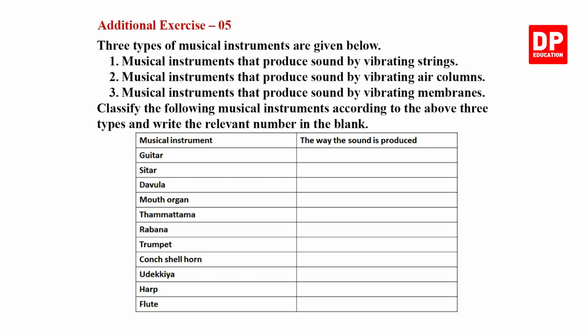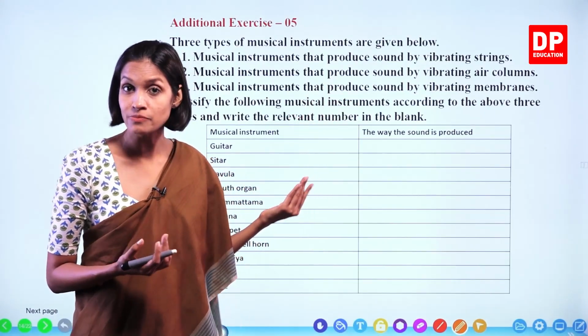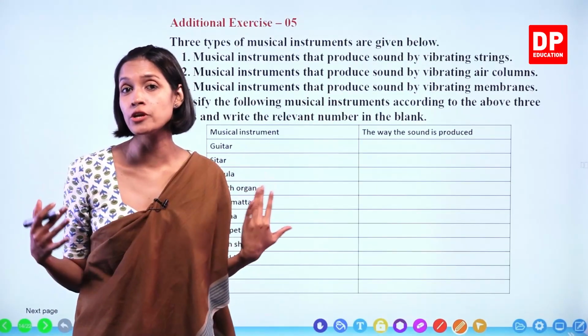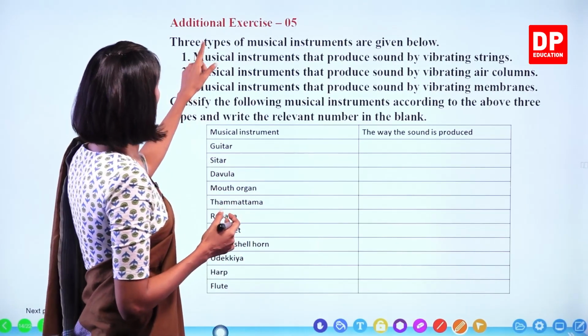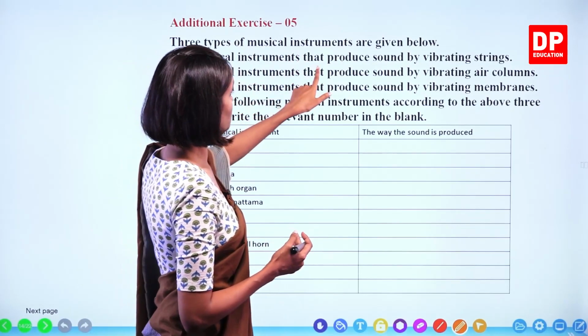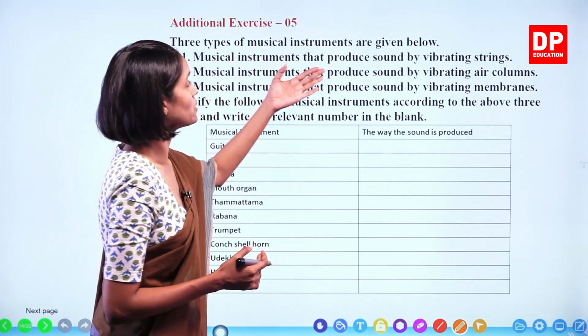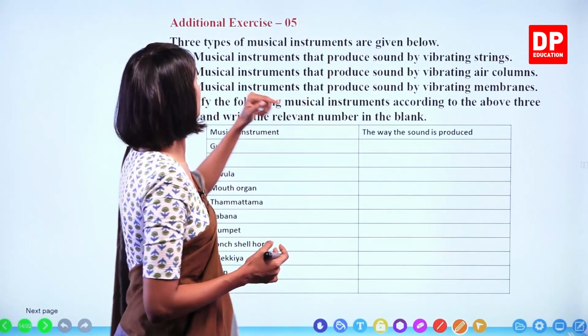Additional exercise 5. We'll read this one first. 3 types of musical instruments are given below. We learned there are different types of musical instruments, based on the way they produce sound, right? So, 3 types given here. Musical instruments that produce sound by vibrating strings. These are known as string instruments.